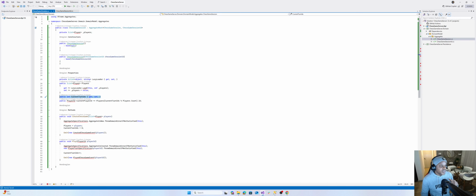The turn index is what we're going to be using to identify whose turn it is to play chess. So remember, when one plays, let's say player one plays, now the state of the session must say, okay, it's player two's turn now. And there also must be rules where if player one attempts to play again when it's not their turn, the application or the server must tell the user, okay, wait, it's not your turn. So that's what we're going to be using the turn index for. And then the current player ID basically returns the ID of whose turn it is.